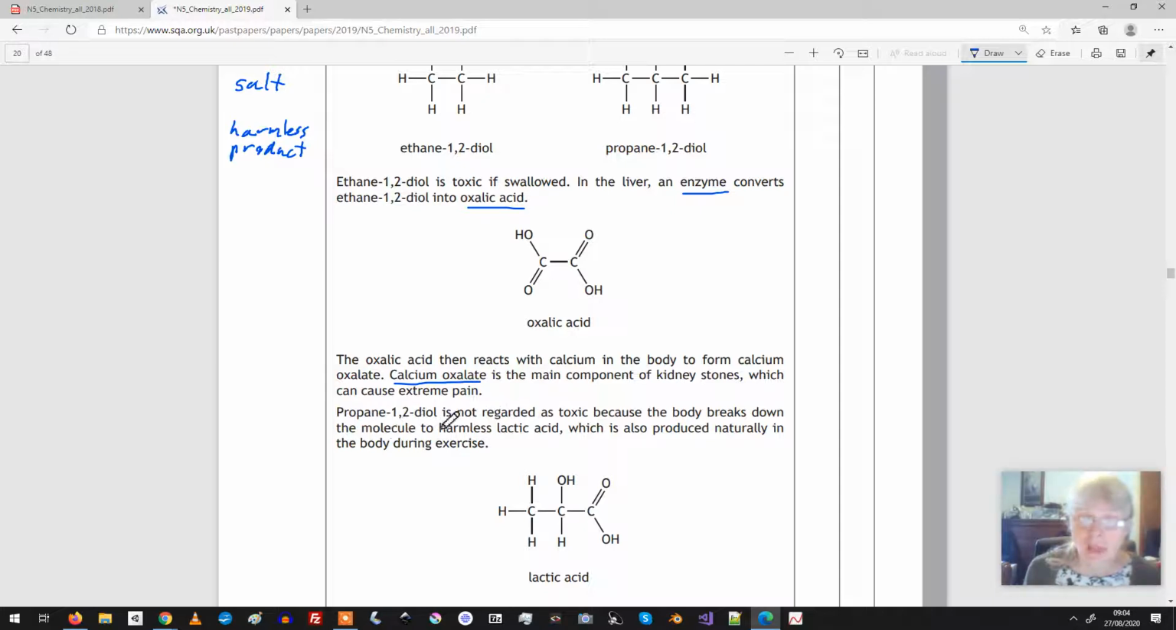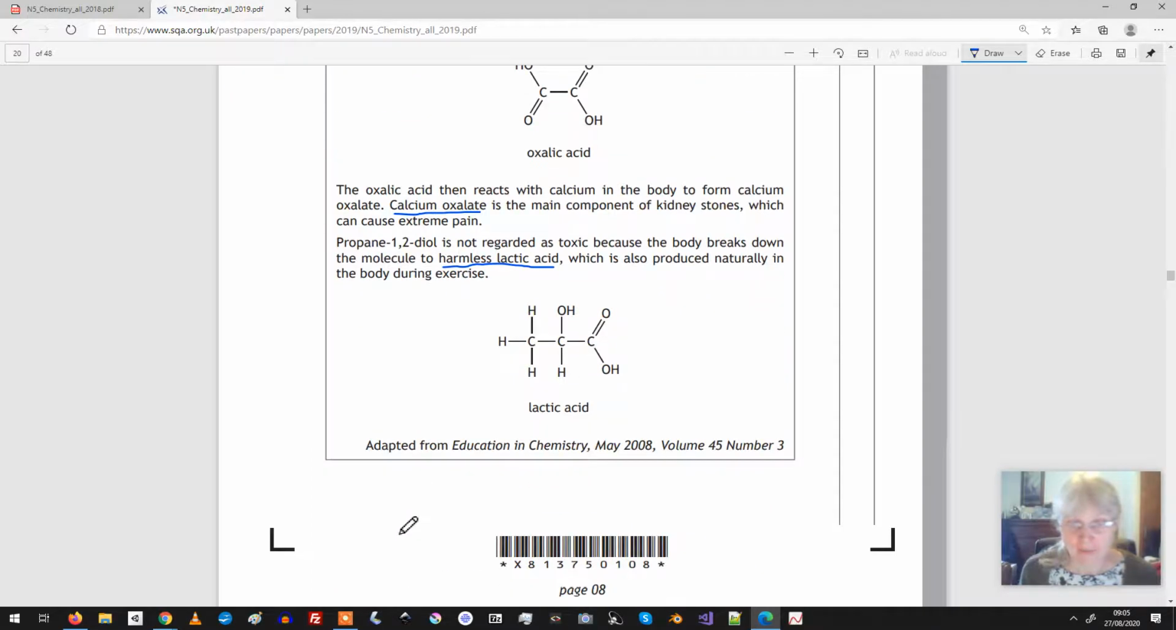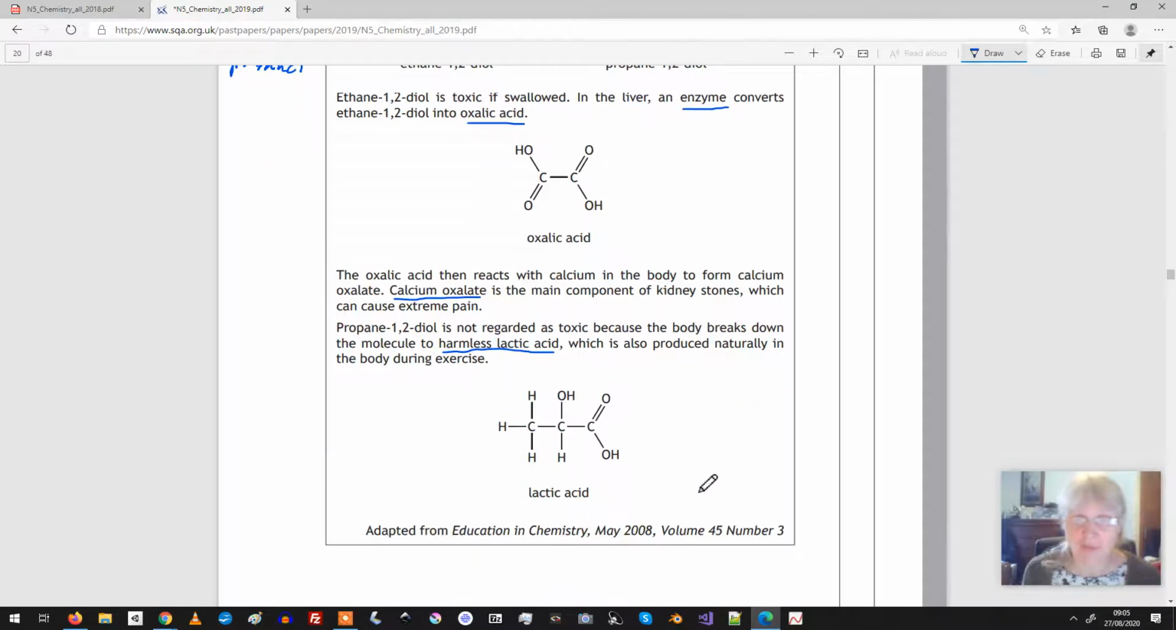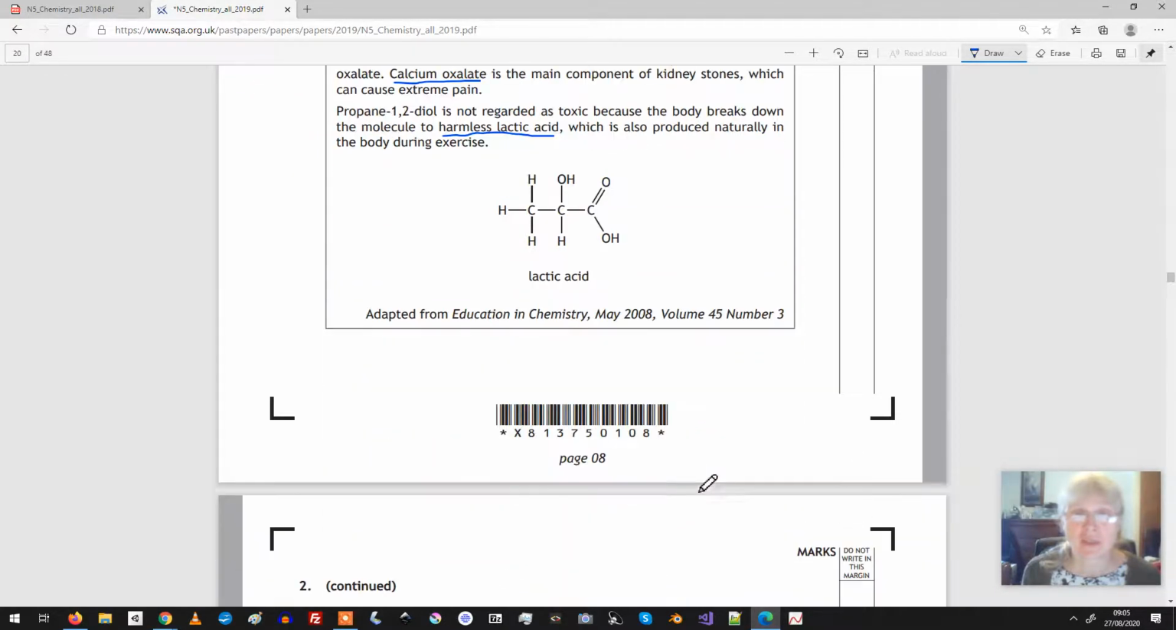Propane 1,2-diol is not regarded as toxic because the body breaks down the molecule to harmless lactic acid. So we have a harmless product of propane 1,2-diol, which is also produced naturally in the body during exercise. So it looks as though that's the salt and that's the harmless product, calcium oxalate.